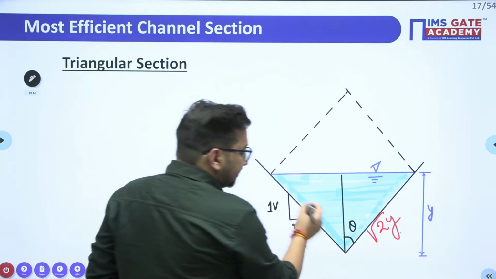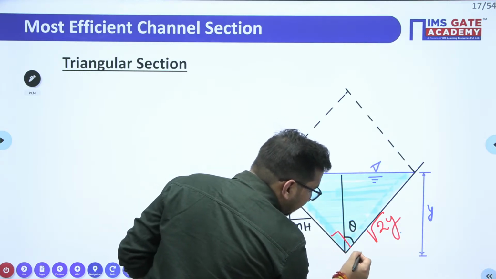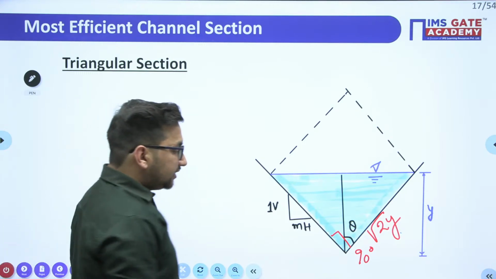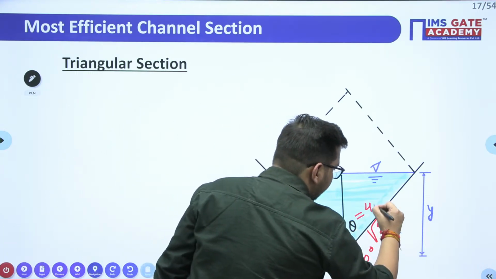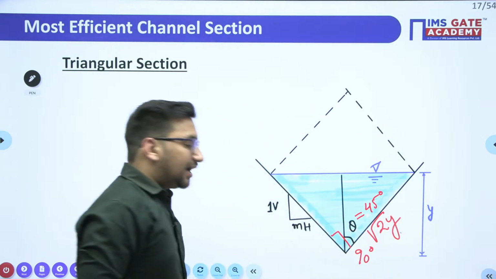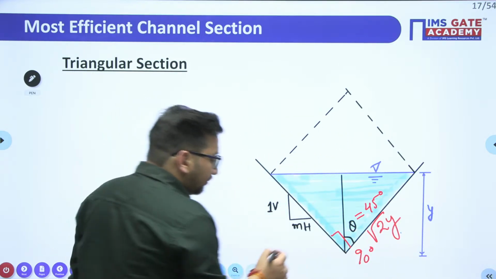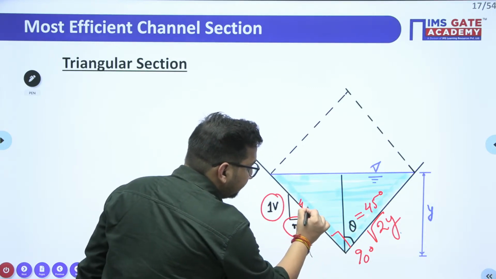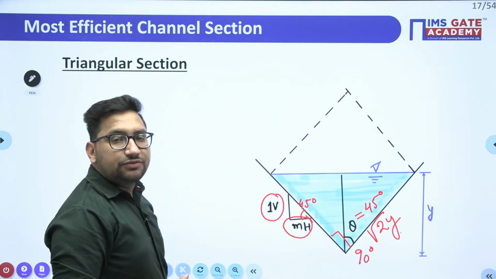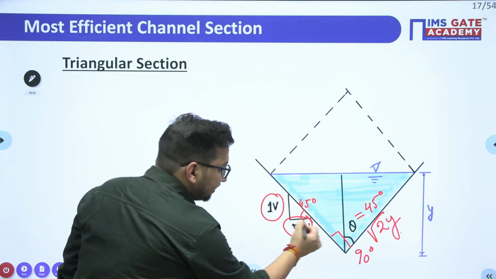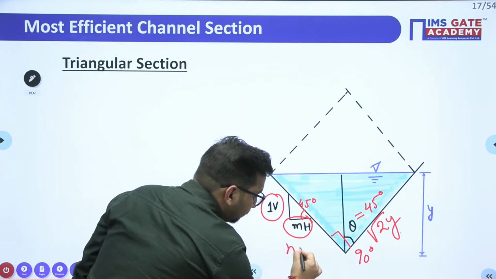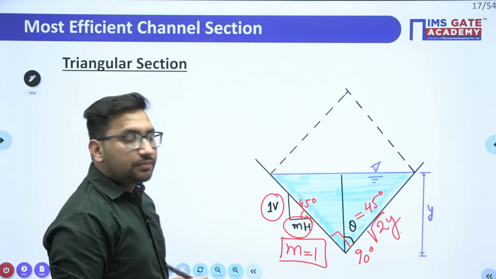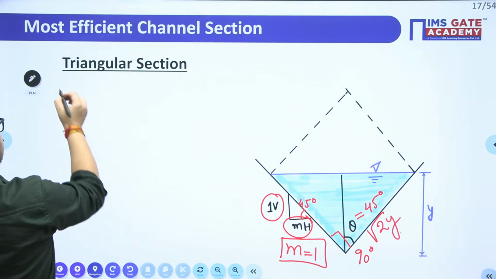Now, if I say this is a square, it means this particular angle will be 90 degree. This particular angle will be 90 degree and this theta value will be 45 degree. This angle will be equal to 45 degree, right? What will be the one vertical to m horizontal? If this particular angle is 45, can I say this value and this value will be equal? So m value will be equal to 1. So what are the different properties? First I'll write the properties.